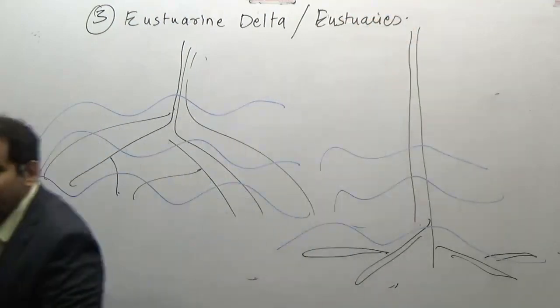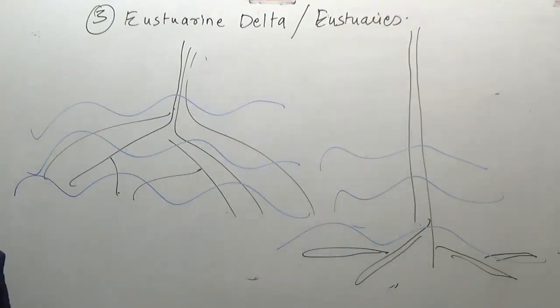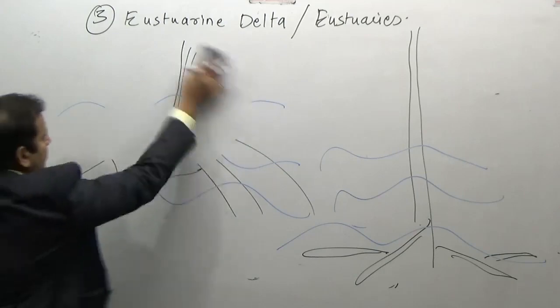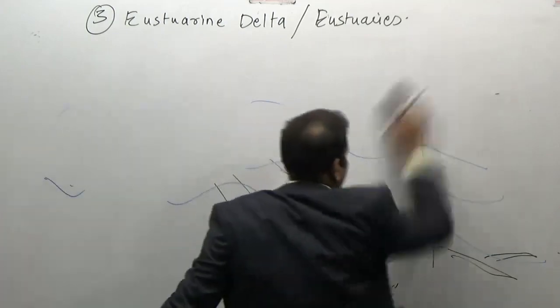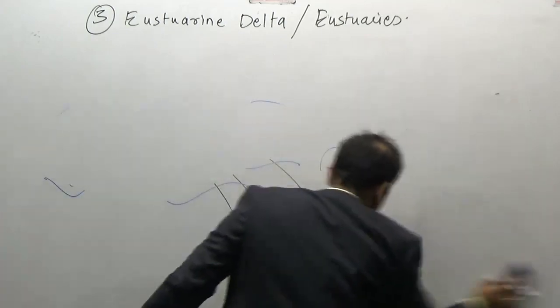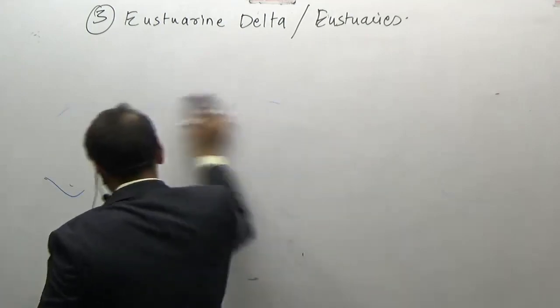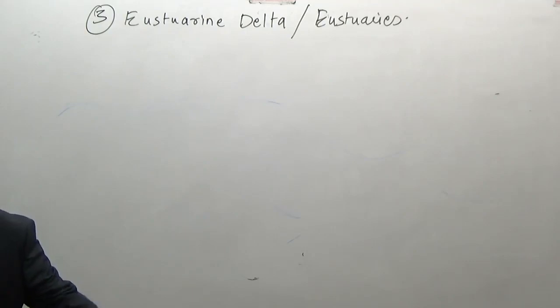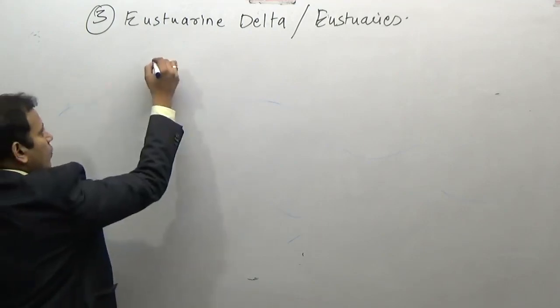So, what is an estuary? What is an estuarine delta? This is the filling up of the estuaries. What are estuaries?